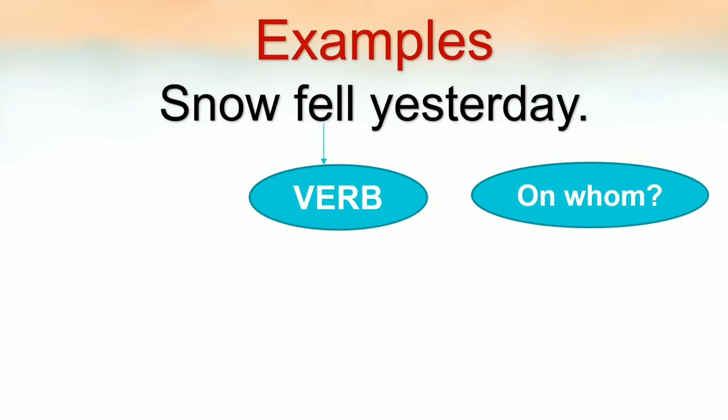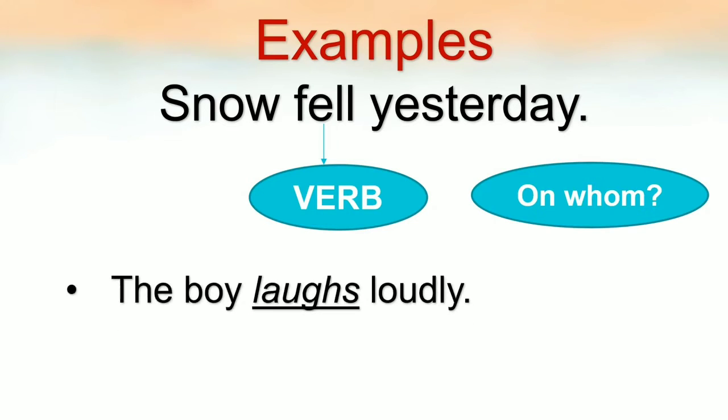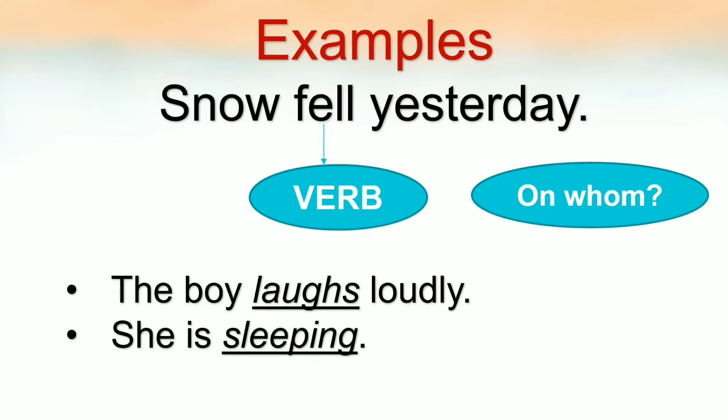See some more examples. The boy laughs loudly. Here there is no object, so laughs is an intransitive verb. She is sleeping. No object, so sleeping is an intransitive verb. We failed. In this sentence also no object is there, so failed is an intransitive verb. Clear?